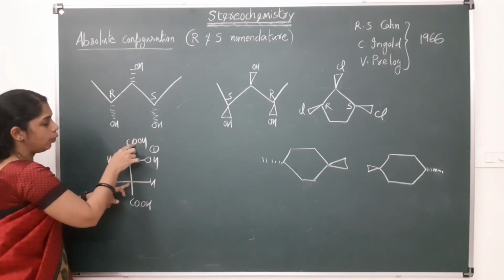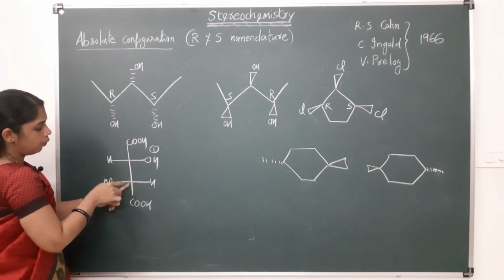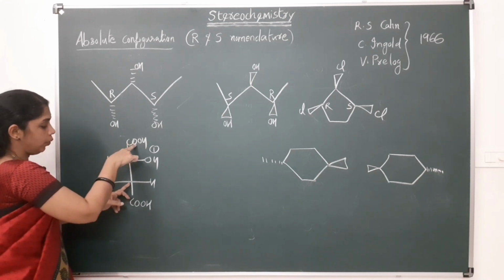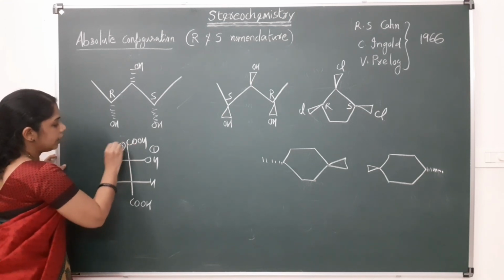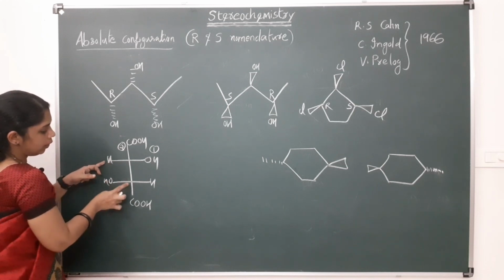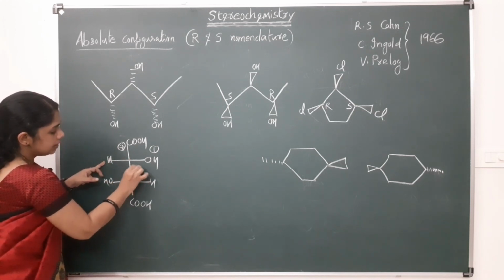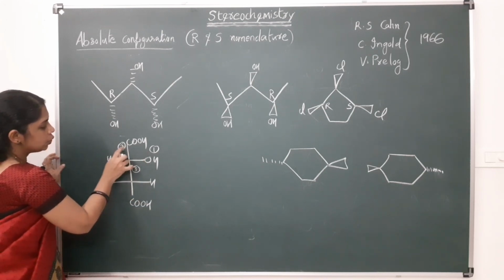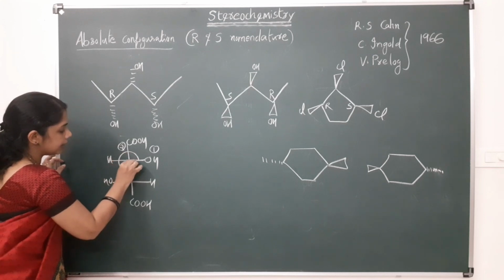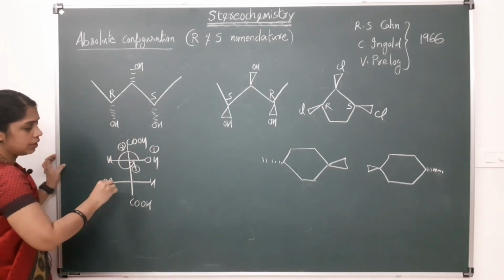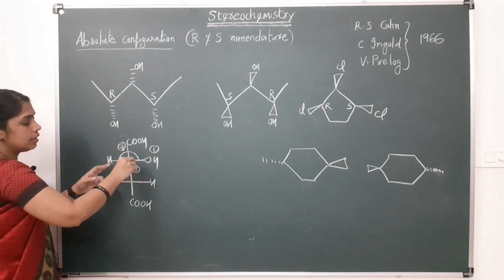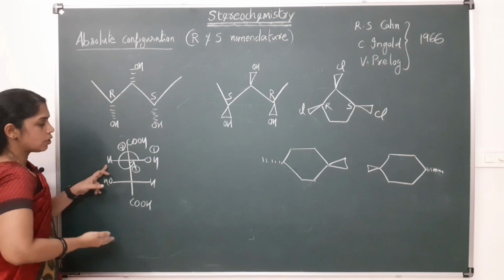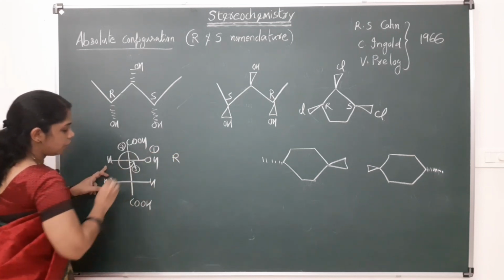Here this is C double bond O, here it is single bond O. Okay, here this carbon is attached to single bond O, here this carbon is attached to double bond O. So this will get higher priority, number 2, and this hydrogen will get the fourth priority, and this group as a whole will get third priority. So 1, 2, 3. From 1 to 2 to 3, this is in the anti-clockwise direction, counterclockwise direction. So this is S, but hydrogen is in the horizontal line. So we have to reverse the configuration. So this is actually having R configuration.